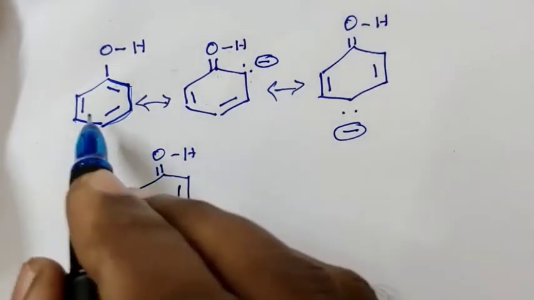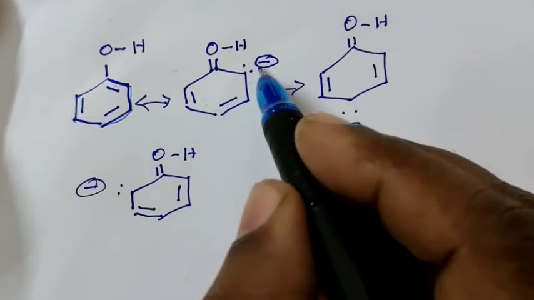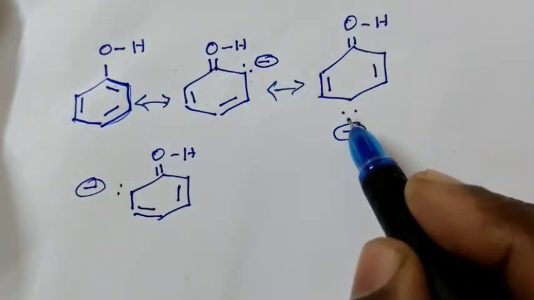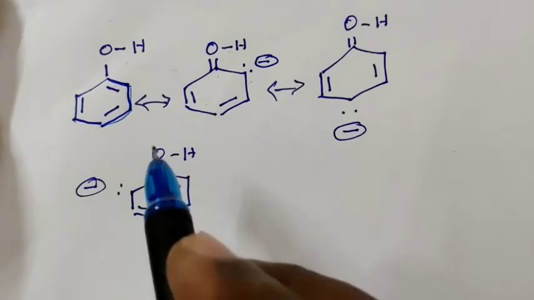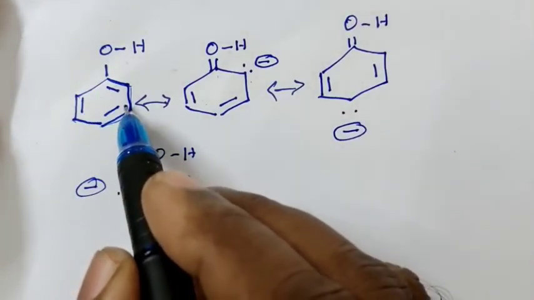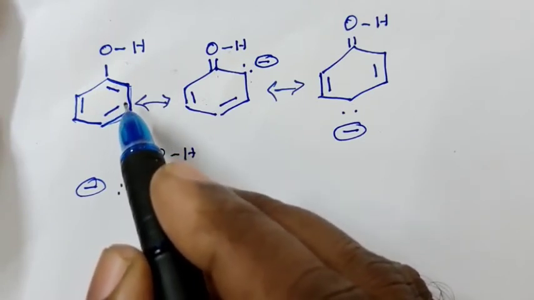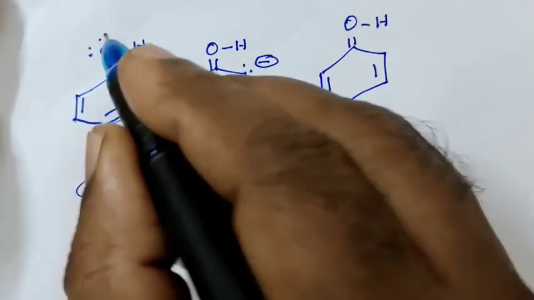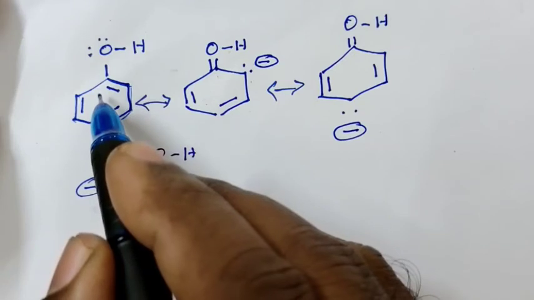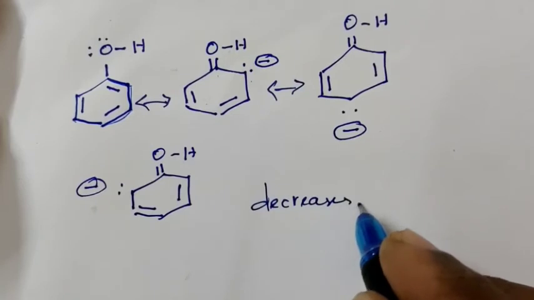In these different resonating structures, we can see that the ortho position and para position of phenol have more electron density. Also, due to this delocalization of pi electrons, or charge distribution, the electron density on the oxygen of phenol decreases.